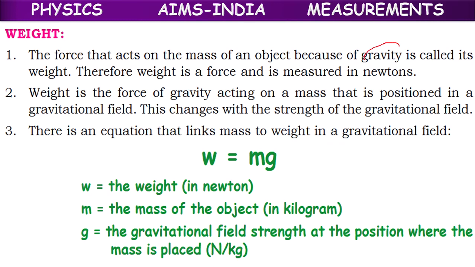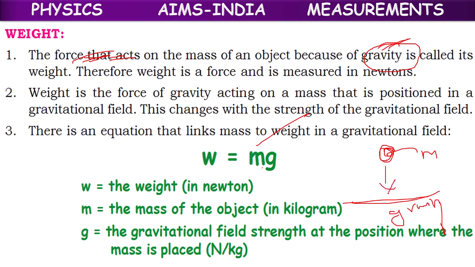So on which objects will gravity not work? Those which are at larger distances, or which are traveling with escape velocity or more than escape velocity. On all the remaining objects, the force will act. If it acts on the rubber ball, indirectly it is acting on the mass of the ball. This gravity is acting. The mass of the ball is m. Because of gravity, the ball will fall down.